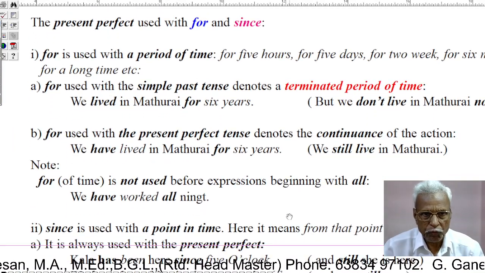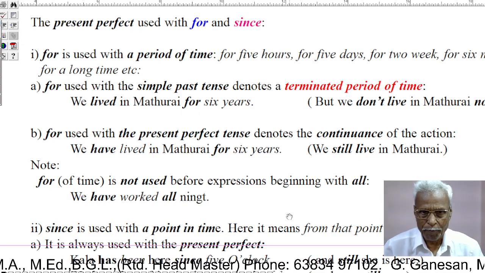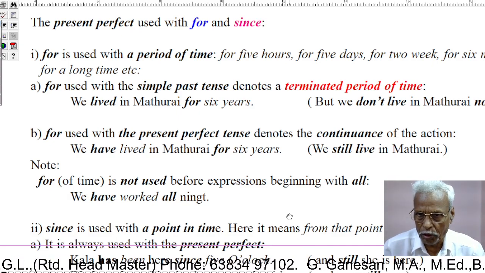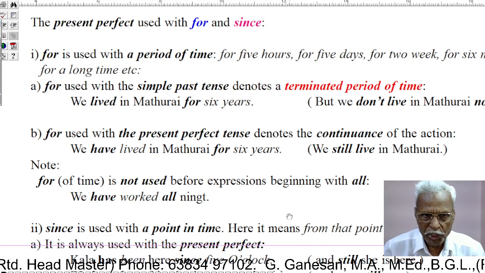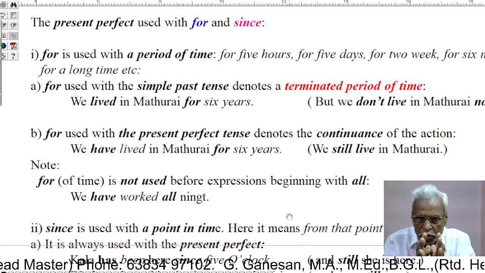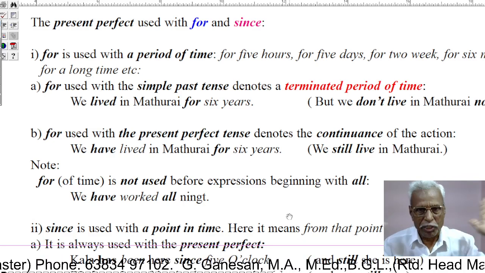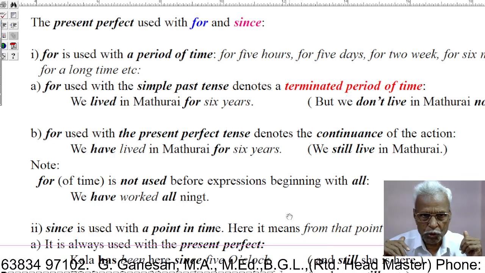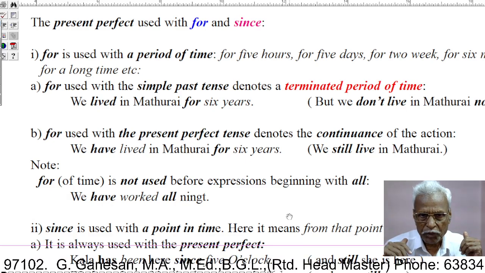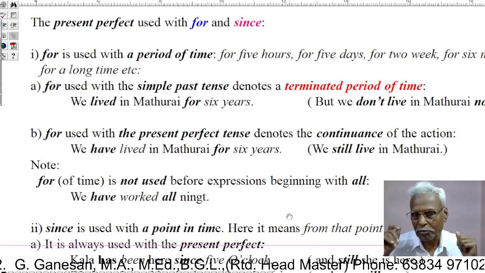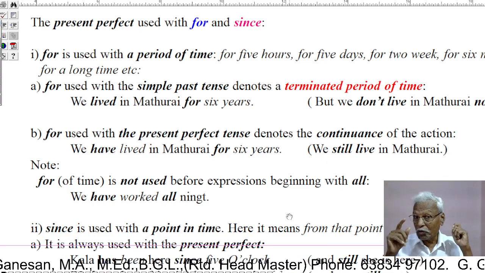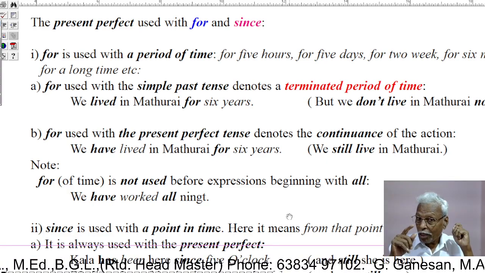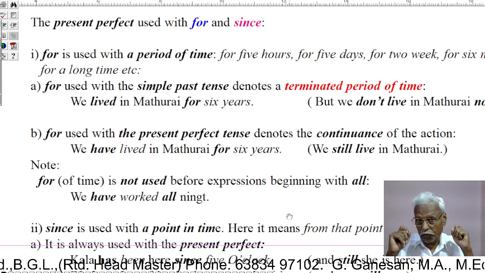For is used with a period of time. For example, for 5 years, for 5 days, for 2 weeks, for 6 months, for a long time, etc. For used with a simple past tense denotes a terminated period of time. We have to note carefully here.